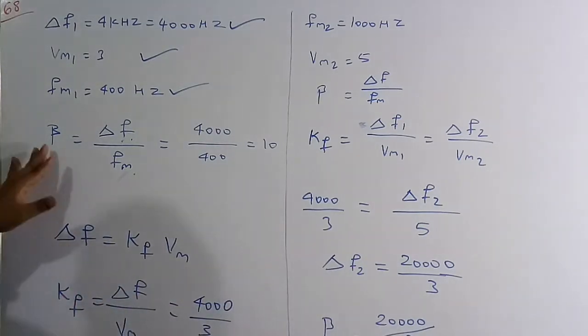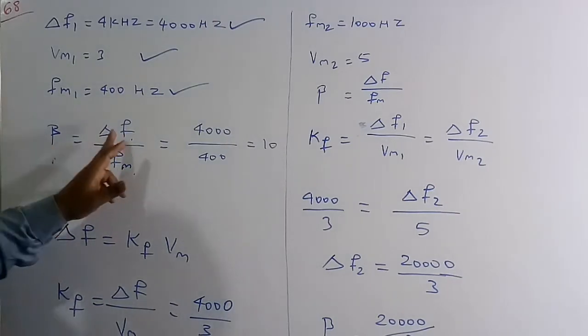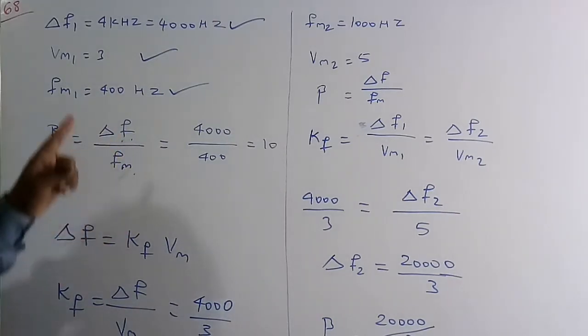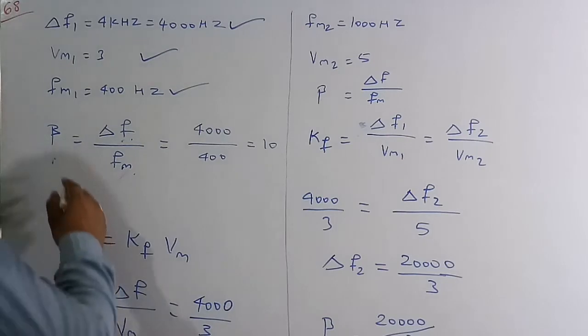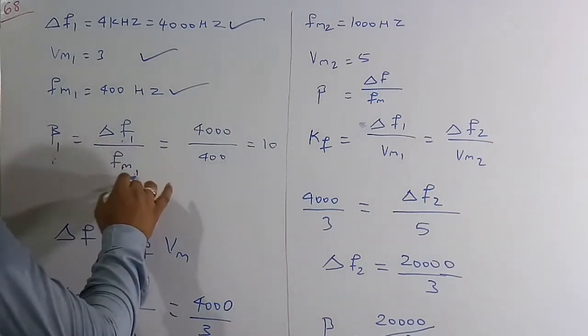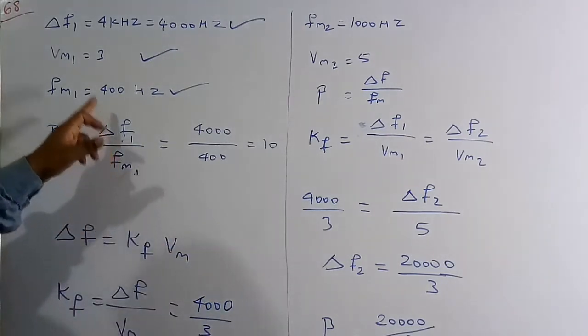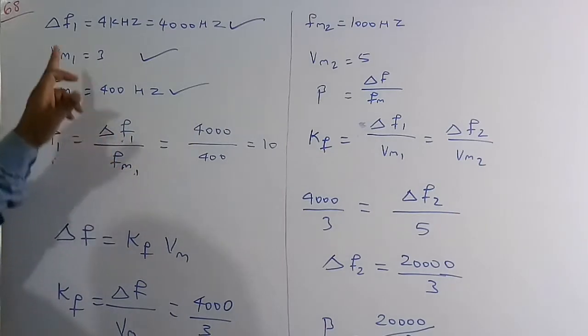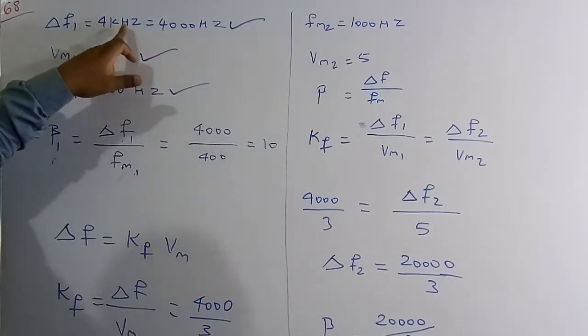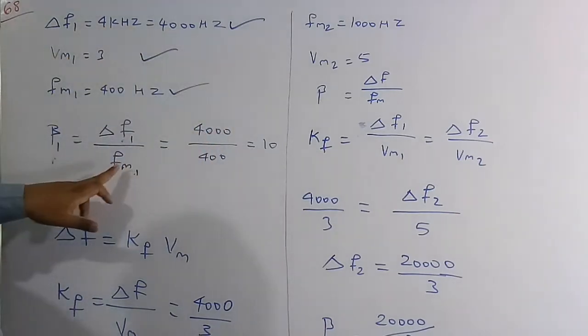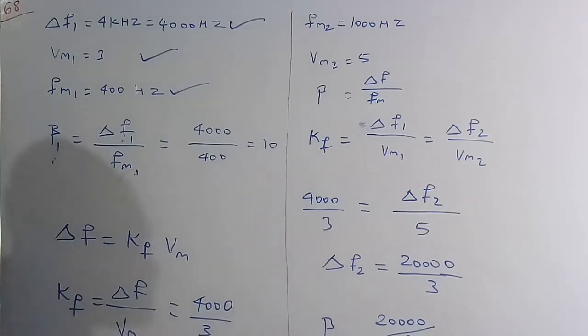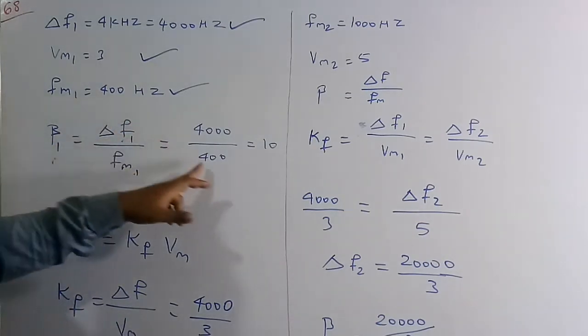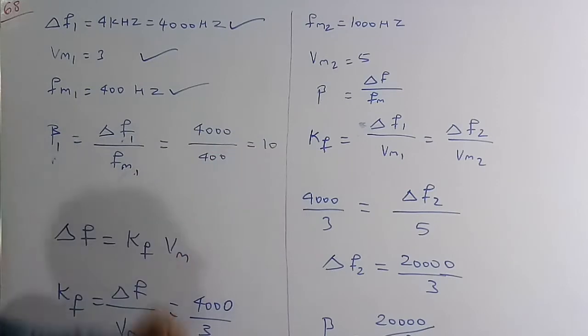So the basic formula of the modulation index is delta F by Fm. For the first case, delta F1, the frequency deviation in the first case, is 4000 hertz, since 4 kilohertz is nothing but 4000 hertz. The modulating signal frequency in the first case is 400 hertz. So 4000 by 400 is nothing but 10.